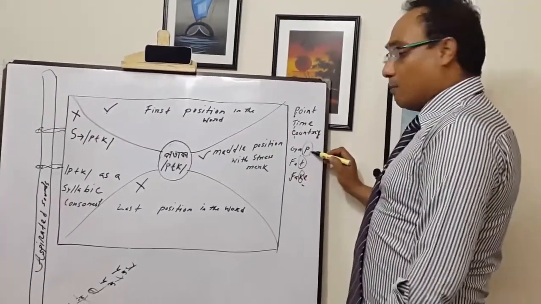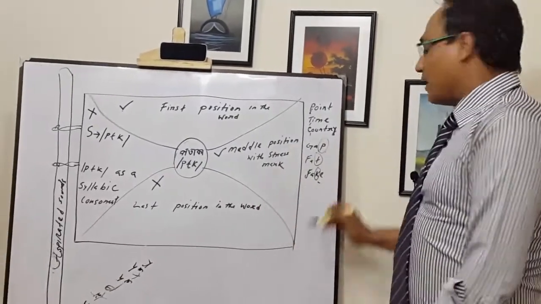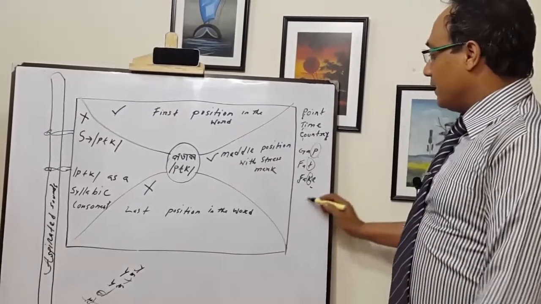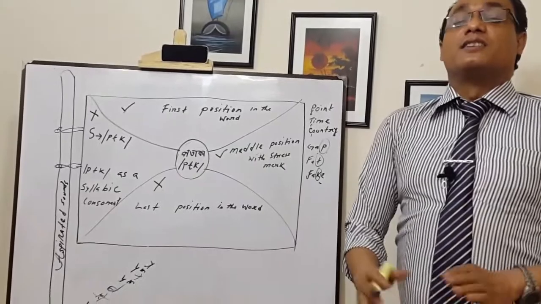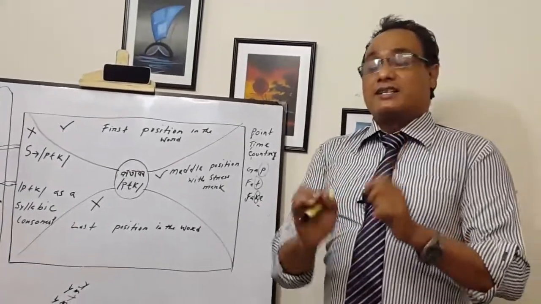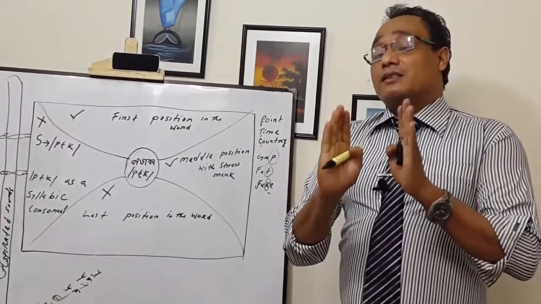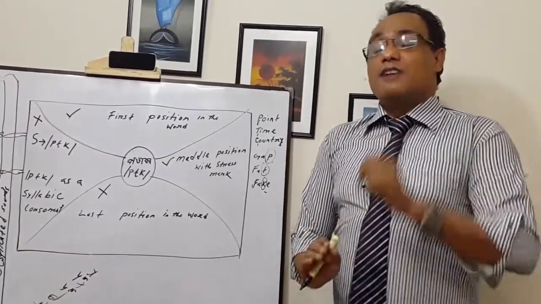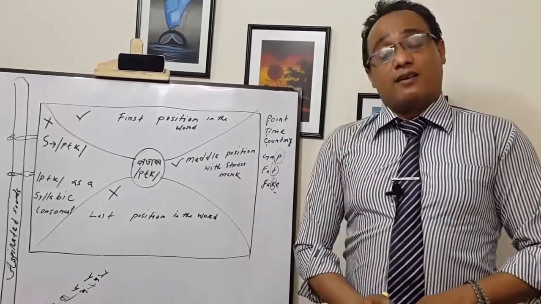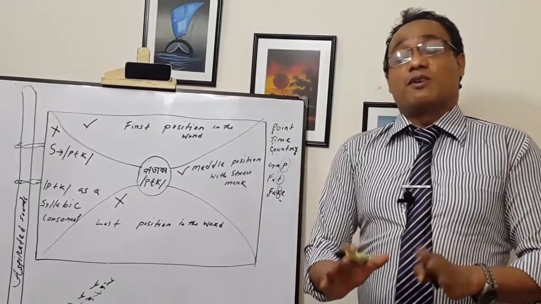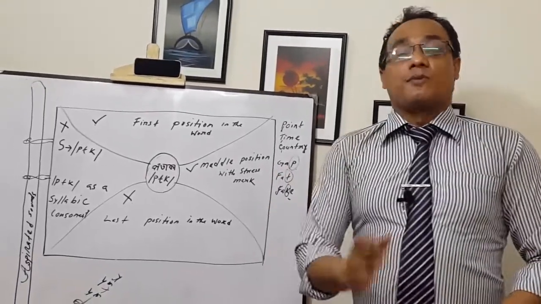So we have to pronounce here po, ta, and ka. Next, we are considering the middle position in the word. So if we get po, ta, ka in the middle position, and after that po, ta, ka, if we get a space mark, if we get a space or a space mark, then we have to go through aspiration.